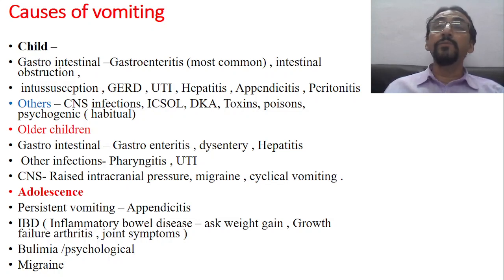Then in an older child, the most common cause of vomiting is UTI, urinary tract infection. This is because of the toxemia which is produced. It's called parenteral vomiting. Parenteral vomiting means the child is suffering from some bacterial pneumonia, or the child is suffering from bacterial UTI.